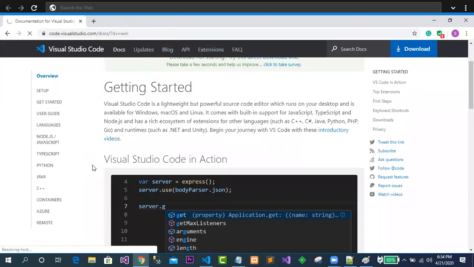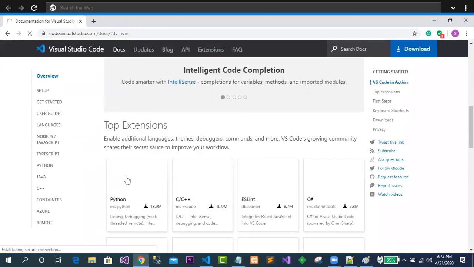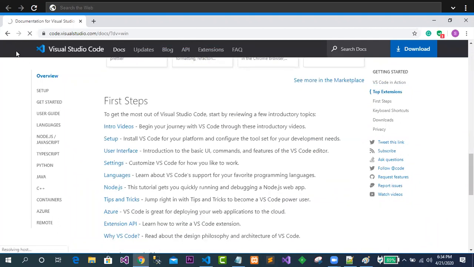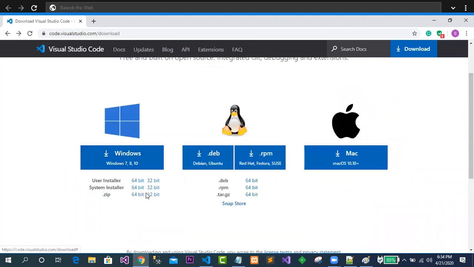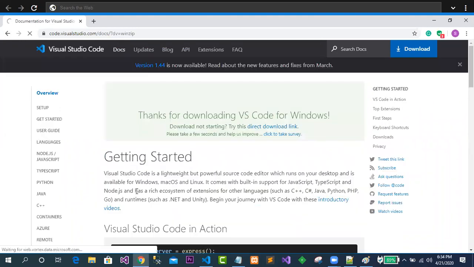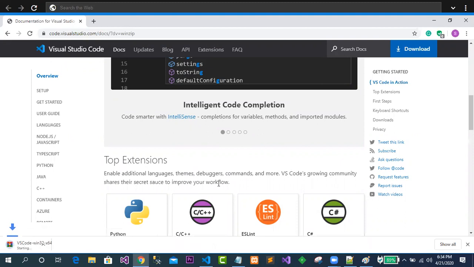Then it has different options like 64-bit. Simply go back, and here it is written 64-bit. You just click on that, and it will take some time to install. I have already installed the software, so I need not download it again. Let me just cancel it. You just go for downloading that.